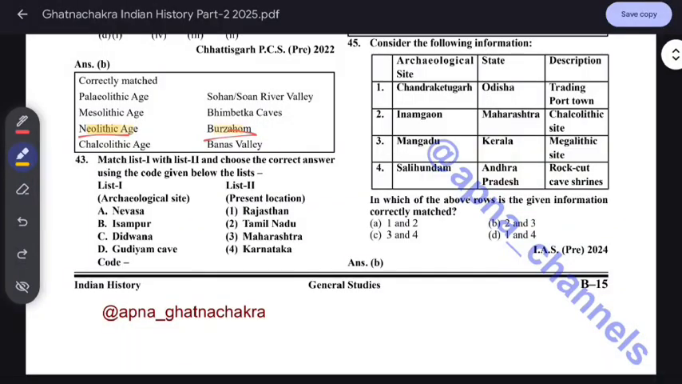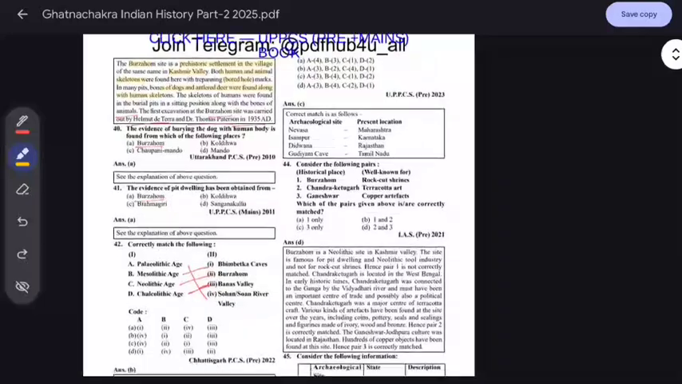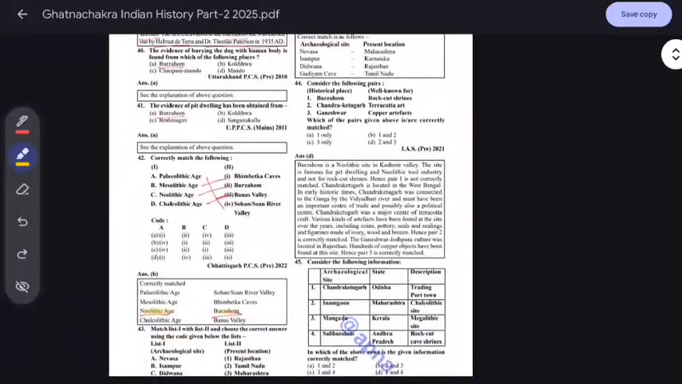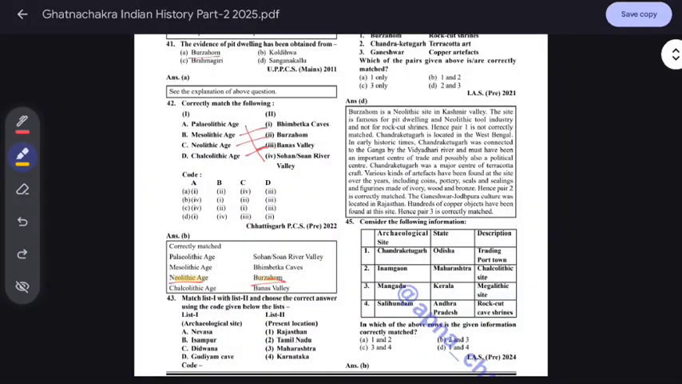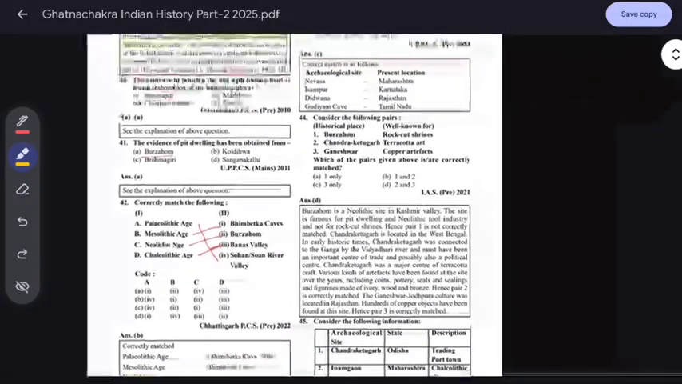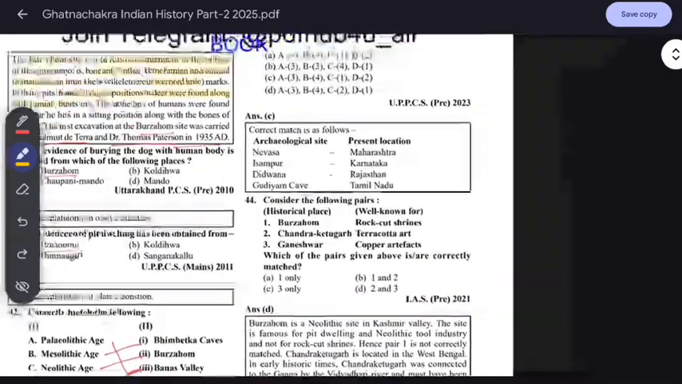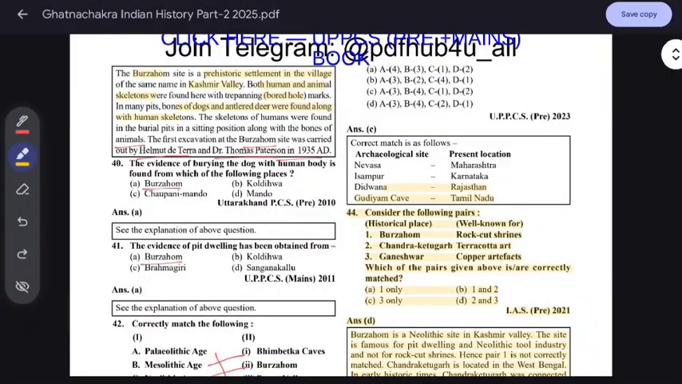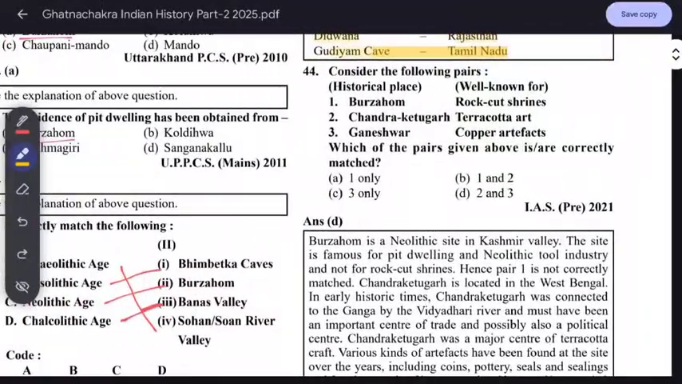Match list first with list second. Here we have to match it. Nevasa matches with Maharashtra. It is in Maharashtra. Just know the places. And Isampur, Karnataka, and Didwana, Rajasthan. Just know the places. Here Didwana, remember this, it is in Rajasthan. And Gudiyam cave in Tamil Nadu. Nevasa in Maharashtra and Isampur in Karnataka.